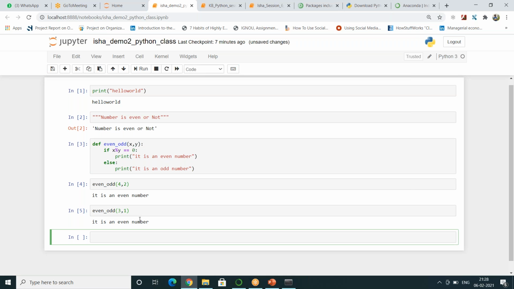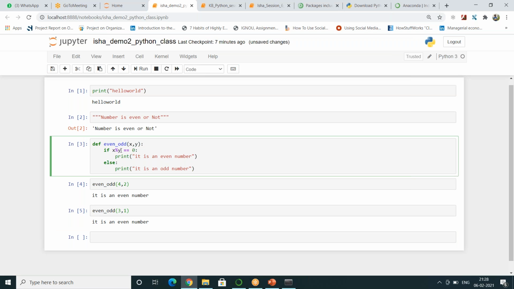What happened? Did I do any mistake? Can you guys tell me? Guys. So when I told you we have to check whether a number is divisible by 2 or not, your denominator should always be 2. It should not be y. So just remove this y, just execute this.